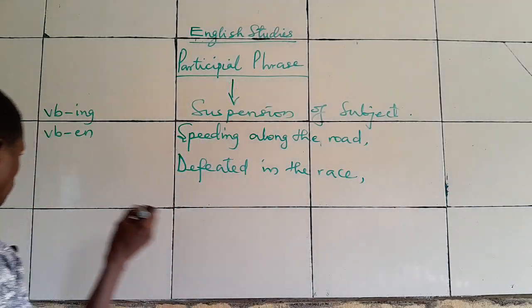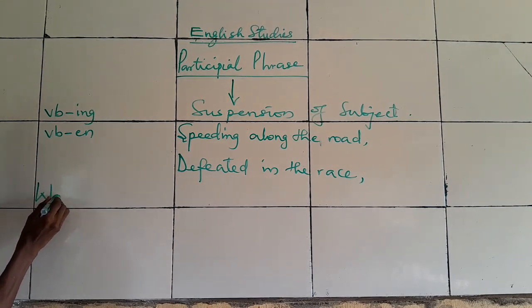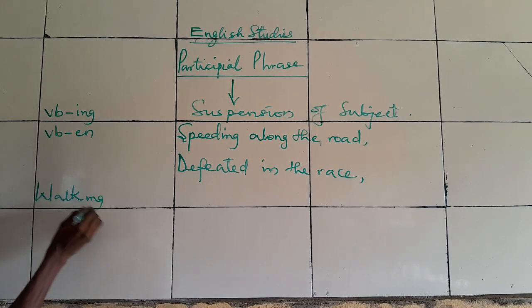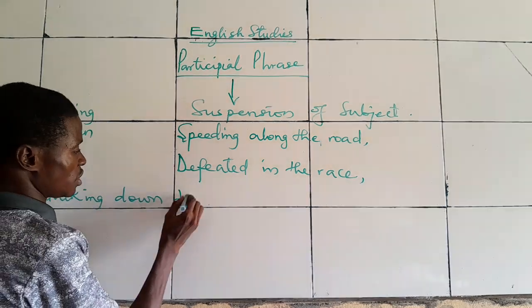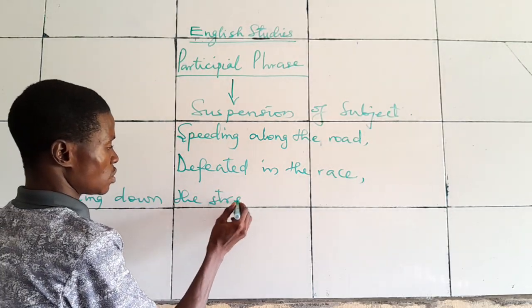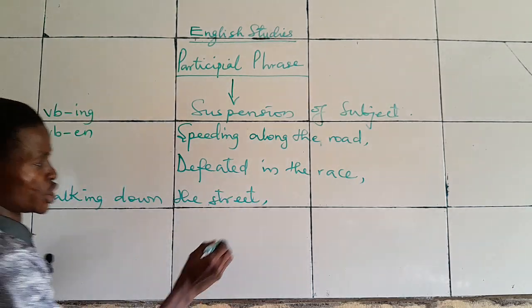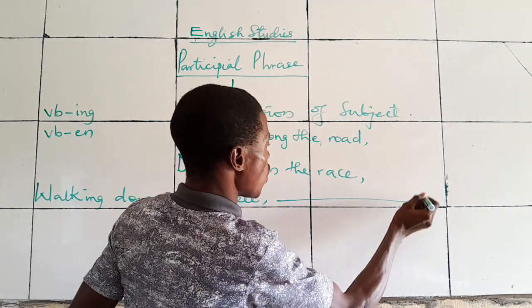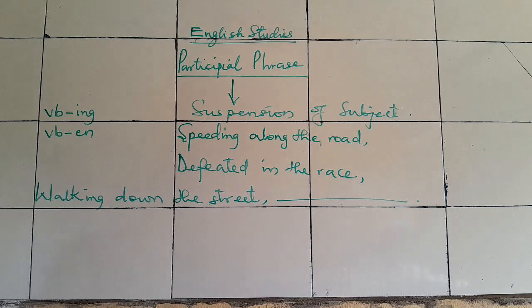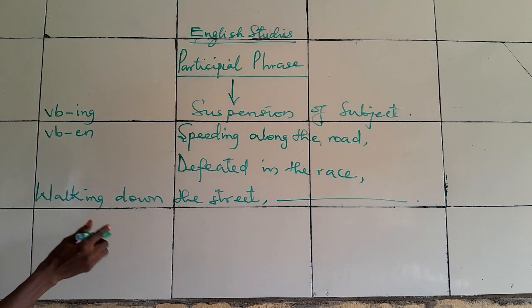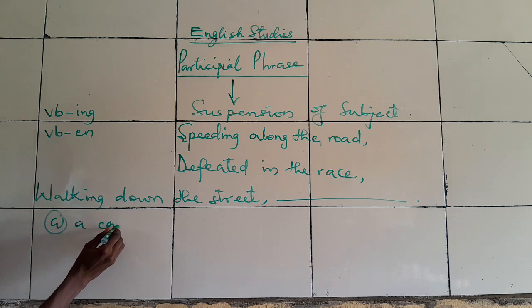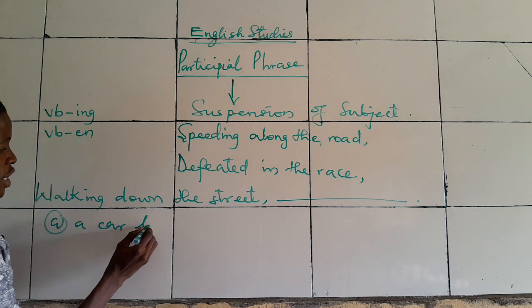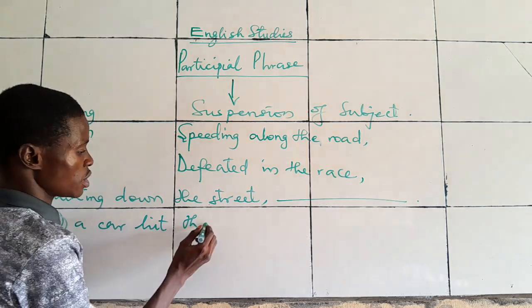Let's consider this one. If you say, walking down the street, dash. This is a wide question. How do we answer it? Let's assume we now have the following alternatives. A: Walking down the street, a car hit the boy.